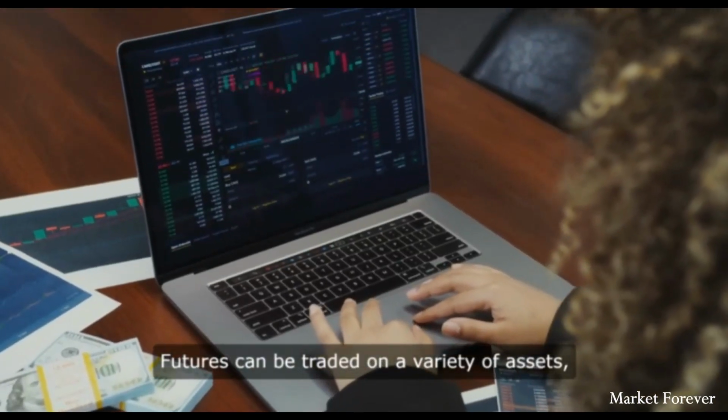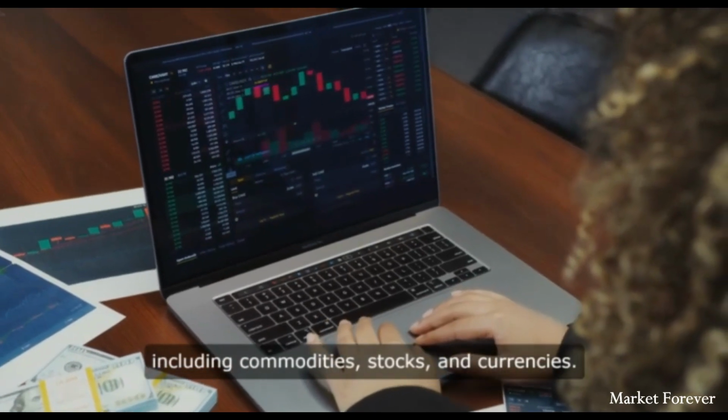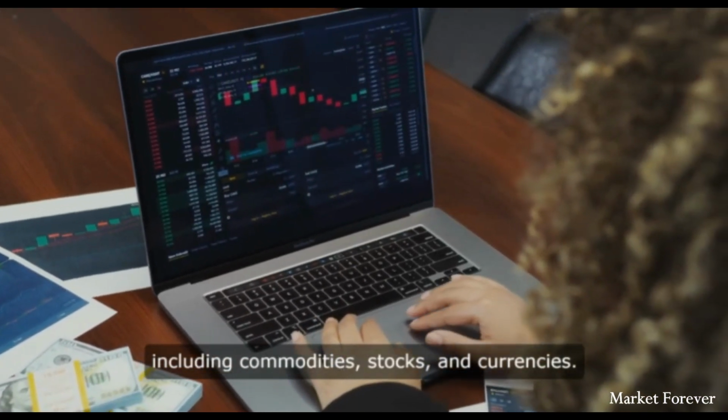Futures can be traded on a variety of assets, including commodities, stocks, and currencies.